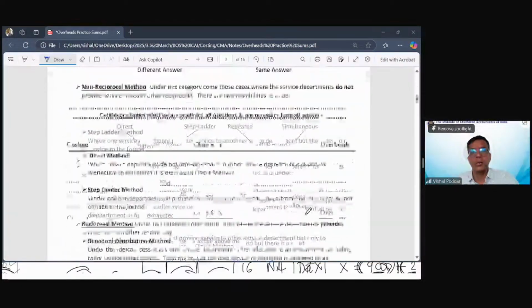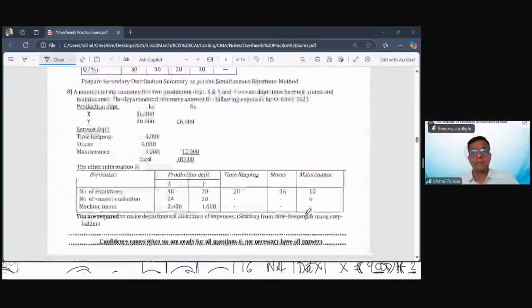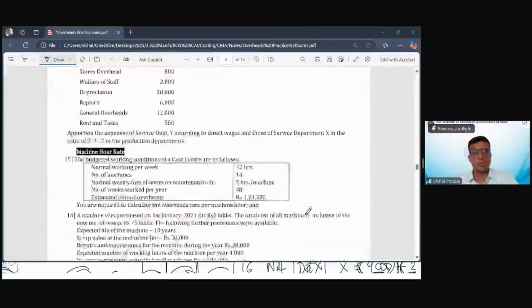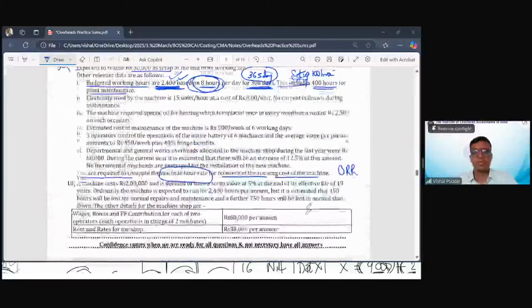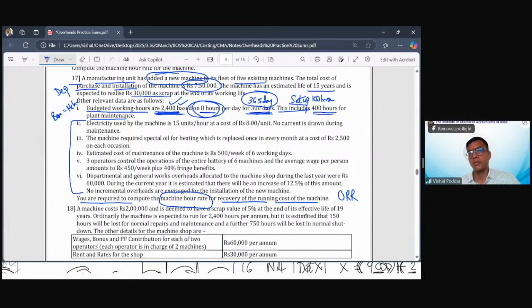That is the mother formula. Fine, coming back. So this data will help me find out my denominator, that is, the base, which is my machine hours. And then from here, all expenses are given, which I will total to find out my total overhead.